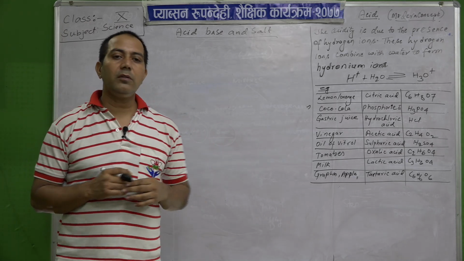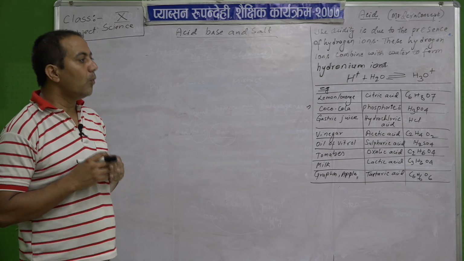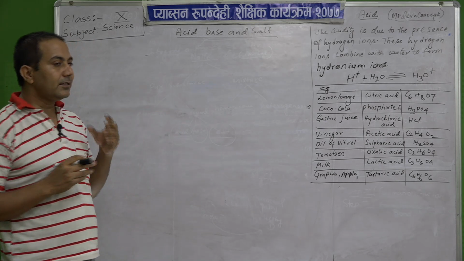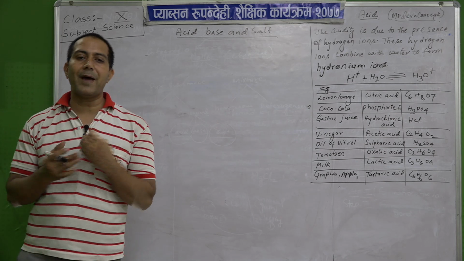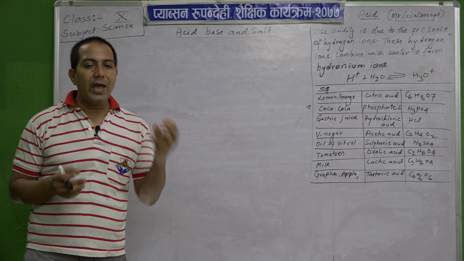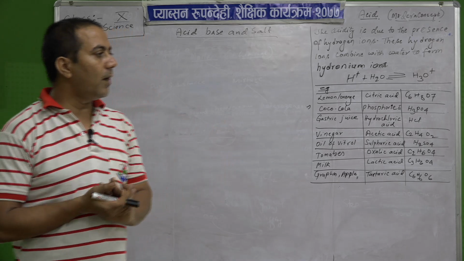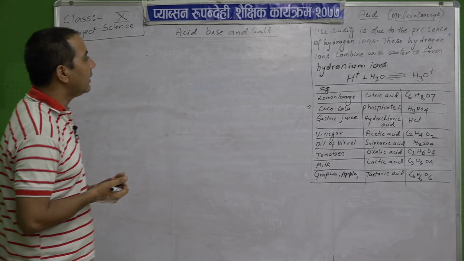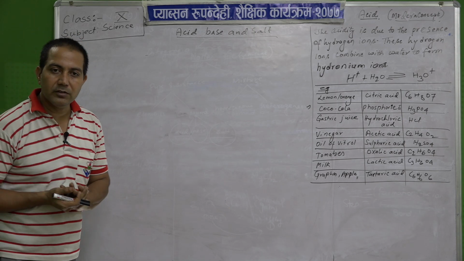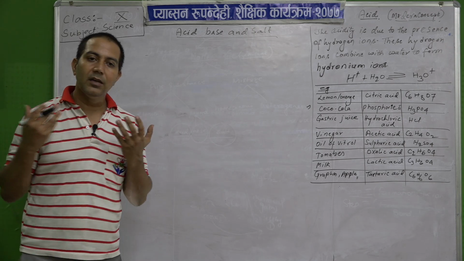But in the modern concept, we say that acidity is due to the presence of hydrogen ion, but when it is dissolved in water, it produces what? That is the hydronium ion. Now, what is hydrogen ion and what is hydronium ion?